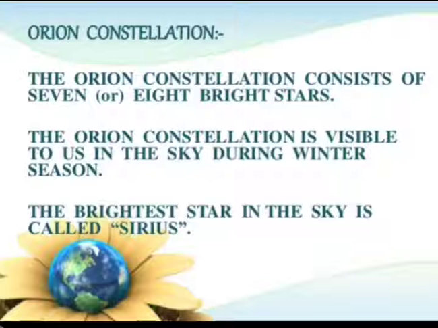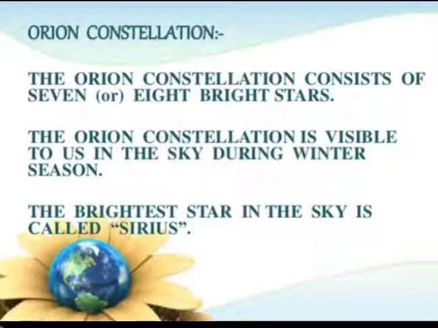Orion constellation. The Orion constellation consists of 7 or 8 bright stars. The Orion constellation is visible to us in the sky during the winter season. And when are we able to see this constellation? In the night sky during the winter season.